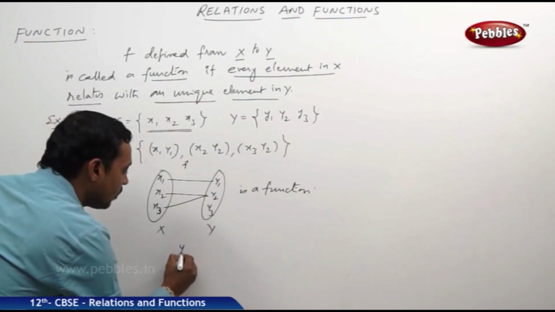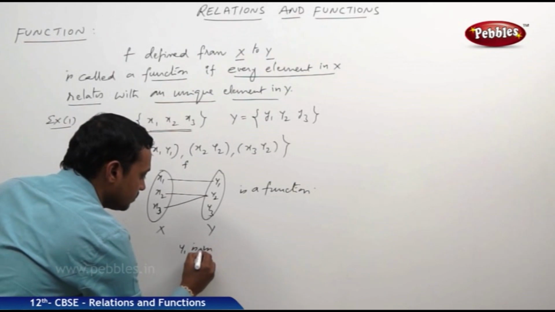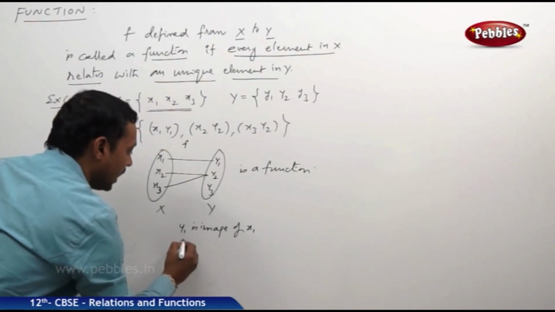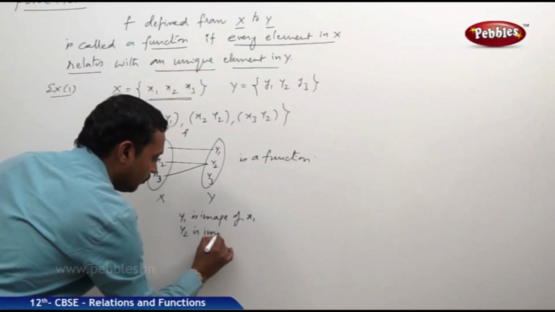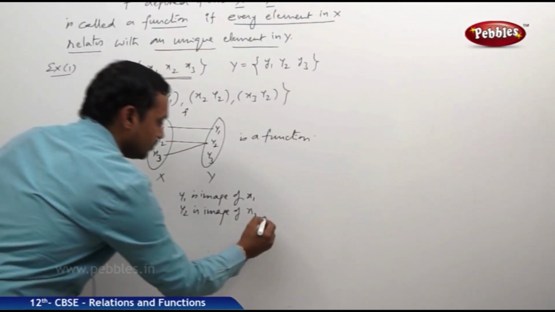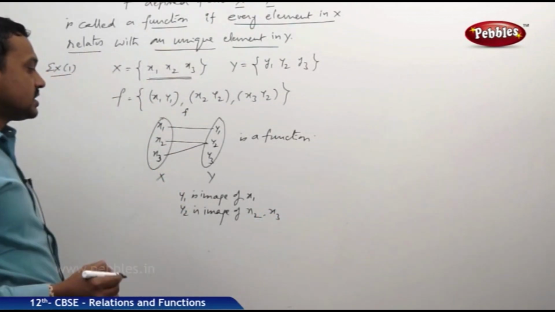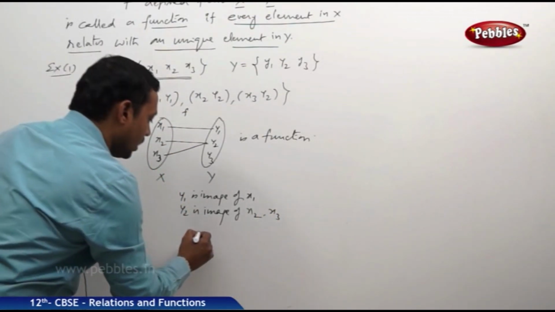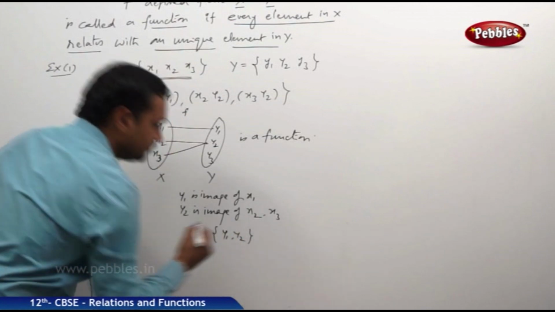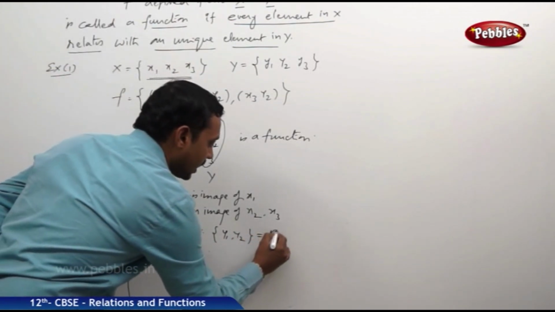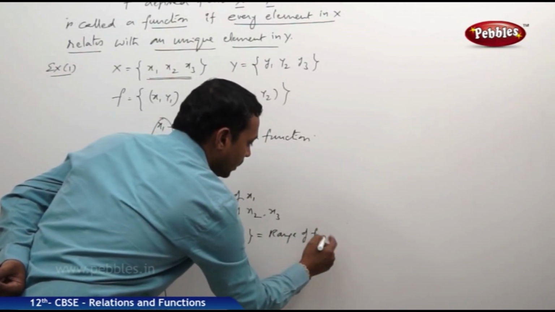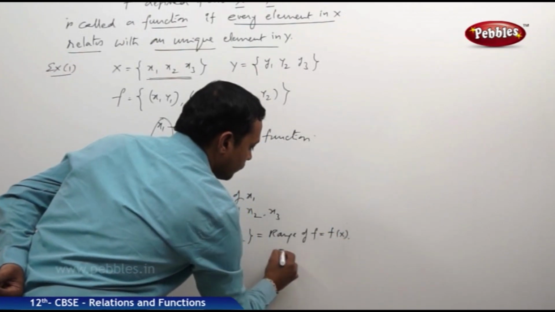Here, y1 is the image of x1, and y2 is the image of x2 as well as x3. Therefore, the set of images, that means y1, y2. Now this set is called the range. It is the range of f, denoted by f of x.